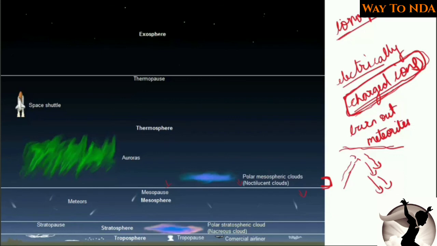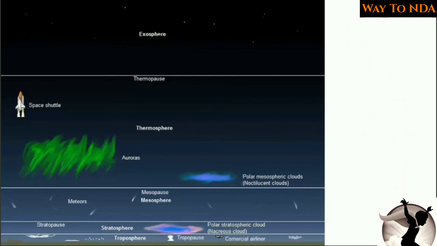Now we have seen that the outer layer is called the thermosphere, and as we go above, again the temperature will go on decreasing, and the last is the exosphere, which is the boundary between space and the Earth's atmosphere. Okay, so this is all about the atmosphere.